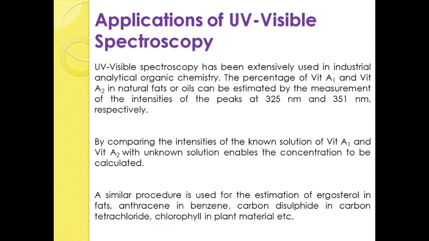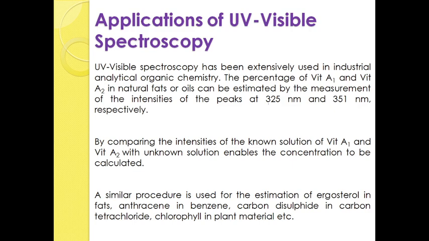And one more I will explain. UV visible spectroscopy has been extensively used in industrial analytical organic chemistry. That means, for example, the percentage of vitamin A1 and vitamin A2 in natural fats or oils can be estimated by the measurement of intensities of the peaks at 325 nanometer and 351 nanometer.